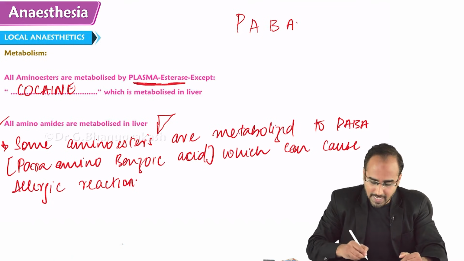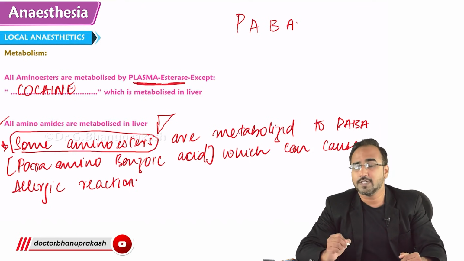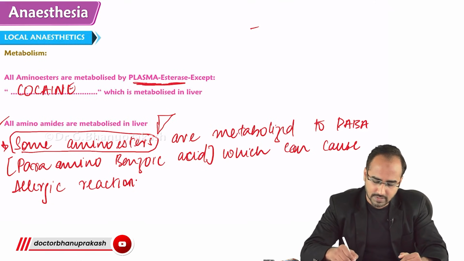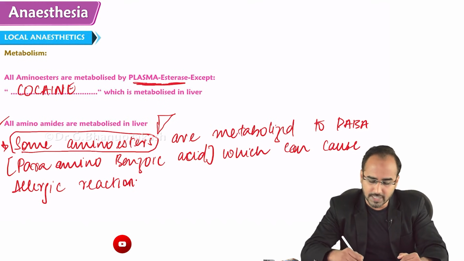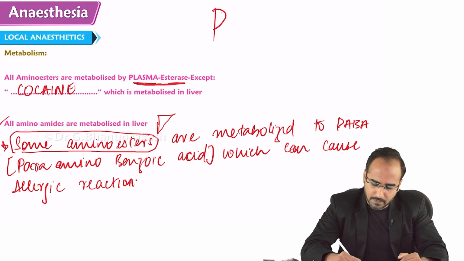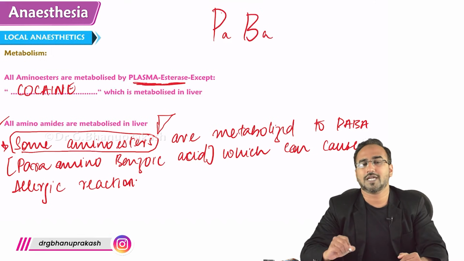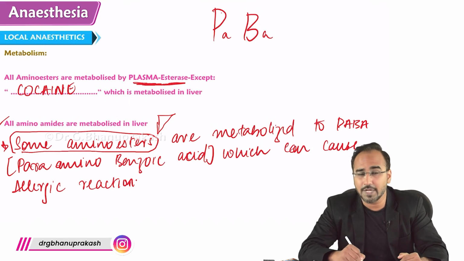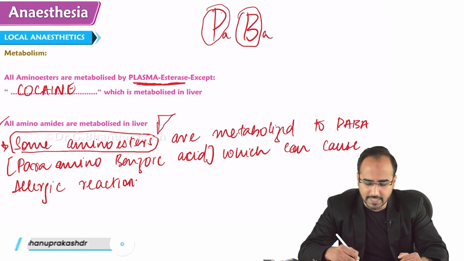There have been questions asking which amino esters are metabolized to PABA, which can cause allergic reaction. How I used to write this PABA, while I was in my UG days and PG days, is I used to write PABA so that I could remember which amino esters can cause allergic reaction. In the amino esters, those starting with the alphabets P and B can cause allergic reaction.